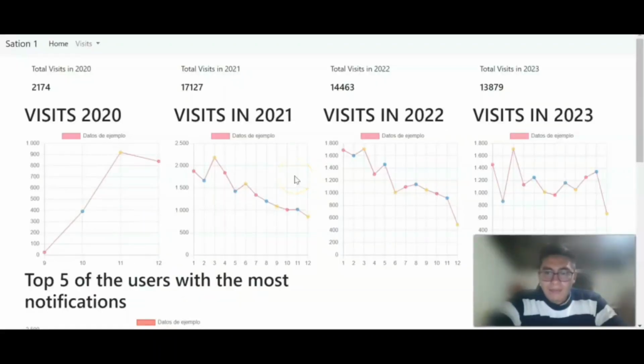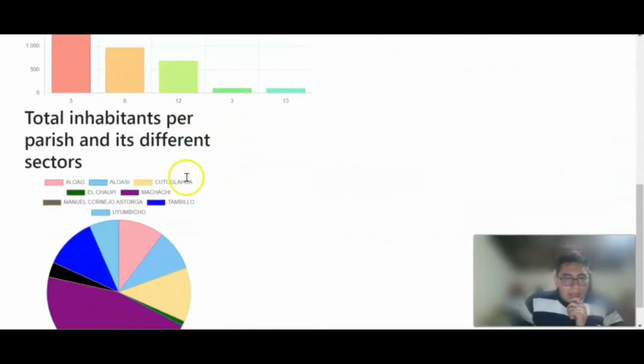Good evening. My name is Alexander Erazo. In the following dashboard, you can see different KPIs, which present graphs that are of utmost importance for decision making. These were extracted from a database used by the Mejia Canton. We are going to explain about the users, total inhabitants per parish and its different sectors.